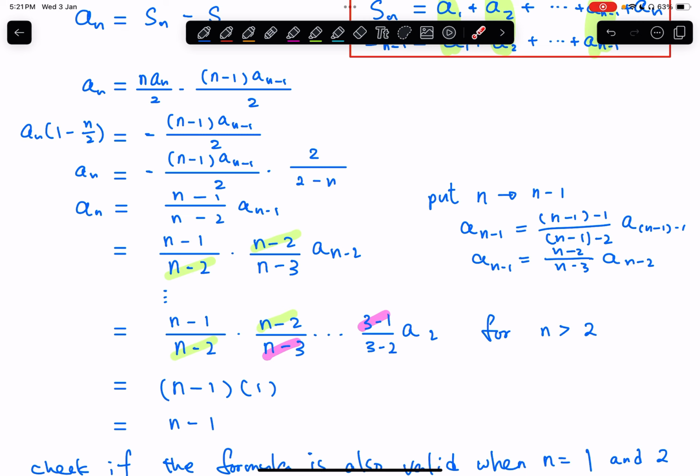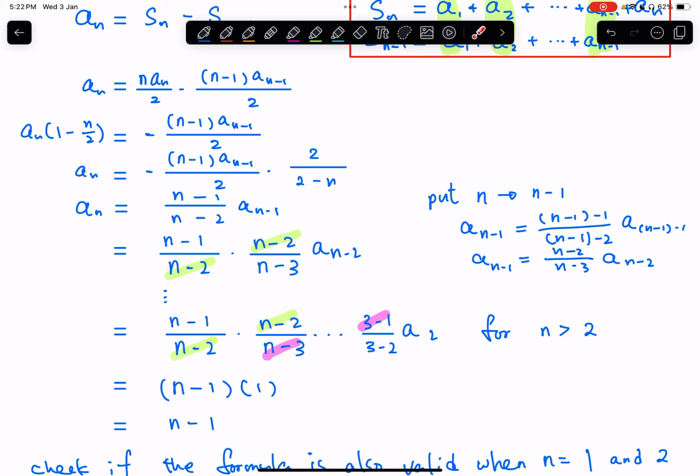I use a highlighter to highlight the parts that are equal. So these two parts are equal, so they cancel out. And then indeed all the diagonal parts are the same, so lots of terms are cancelled out. And at the end, only 3 terms will remain, which are n minus 1, 3 minus 2, and a2.